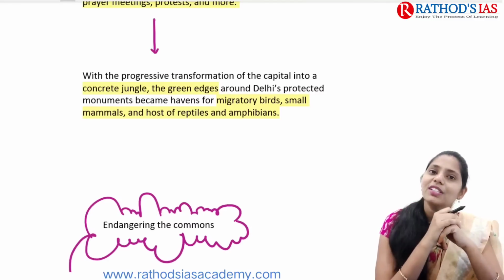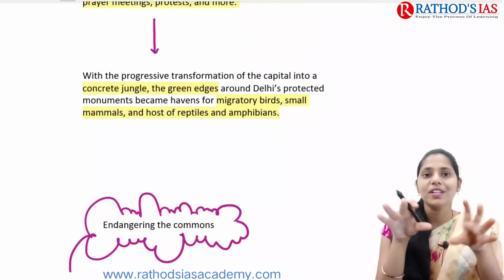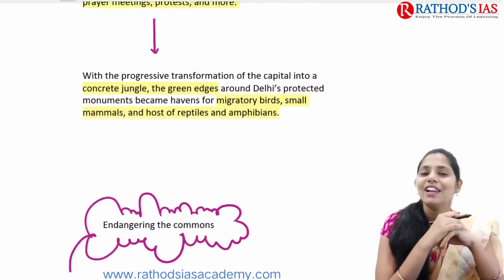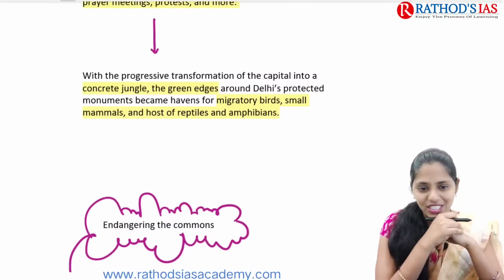Whenever we are protecting these monuments and have proper greenery around them, yes, we can attract migratory birds there, and small mammals and a host of reptiles and amphibians in that area. So it will also be helpful for our biodiversity as well.